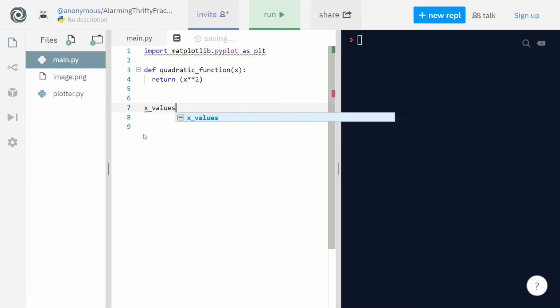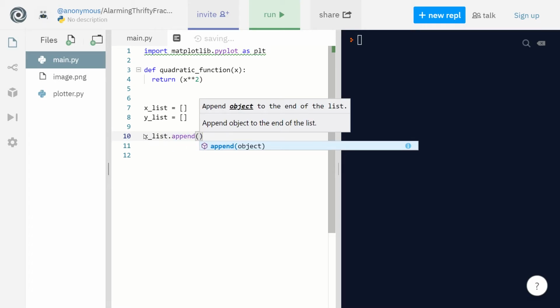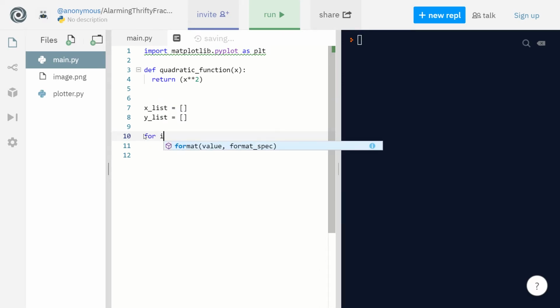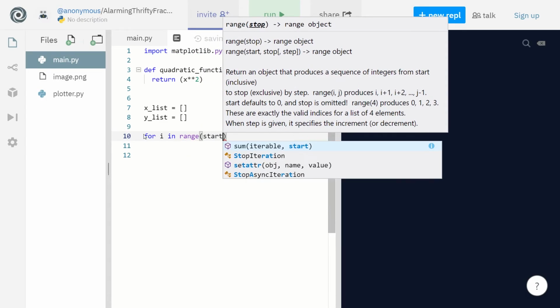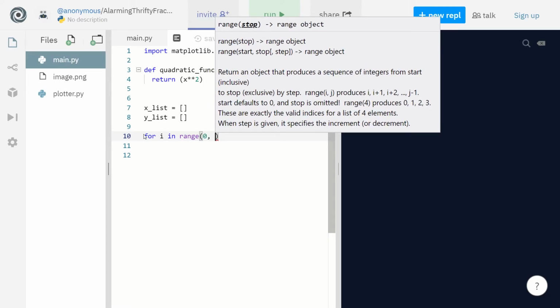Let's first create our x values list, something clear like xlist, as an empty list. We're going to initialize it empty, and later populate it by doing xlist.append with a value like 3 or 5. But we're going to do it inside of a for loop. So let me write this first, with a range from 0 to 100.